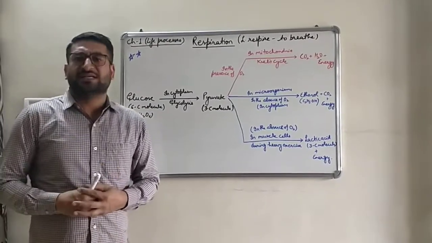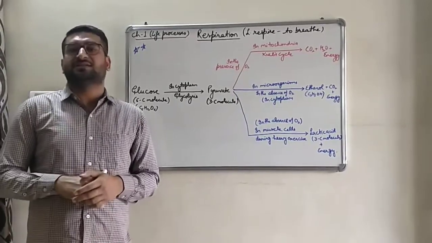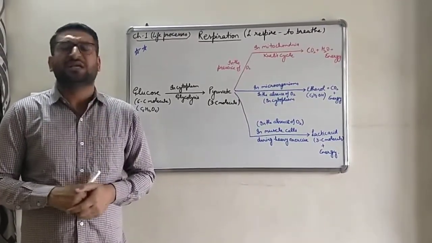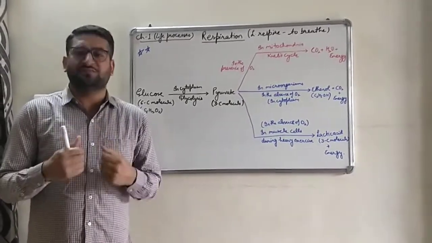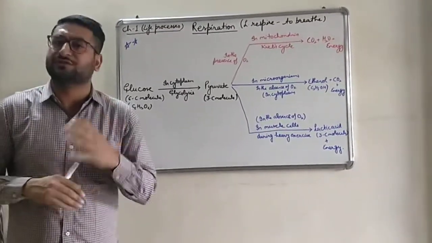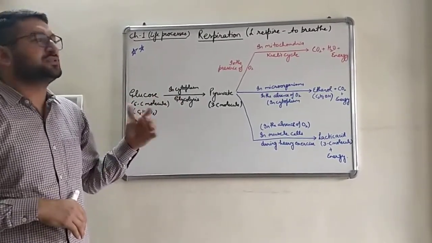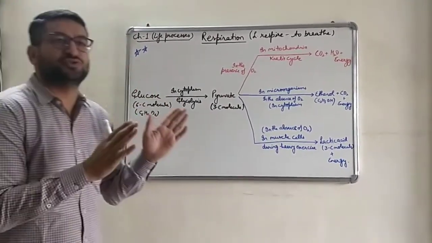Now we'll discuss the modes of respiration. Respiration is of two types basically. This basis of classification is the presence or absence of oxygen. On the basis of oxygen presence or absence, we divide respiration into two modes.